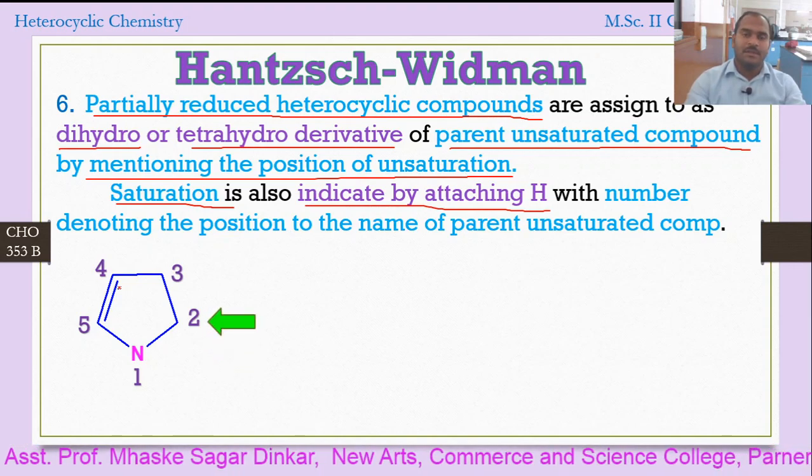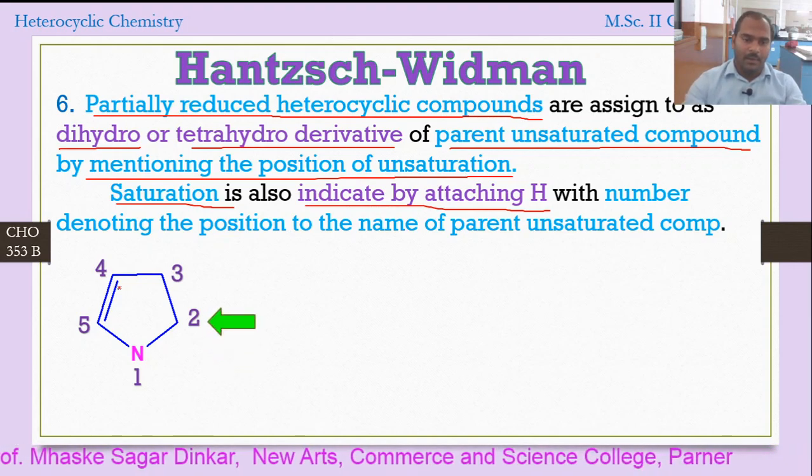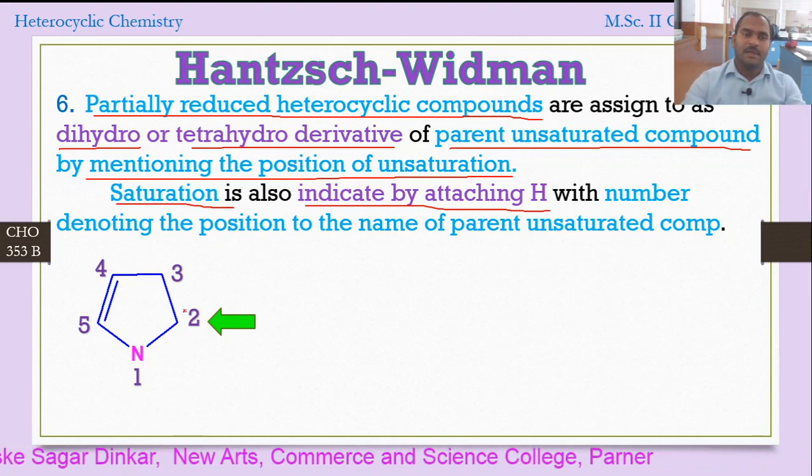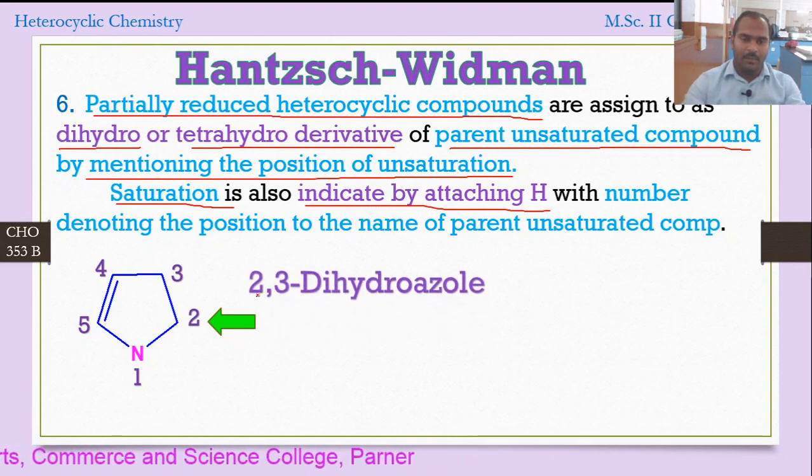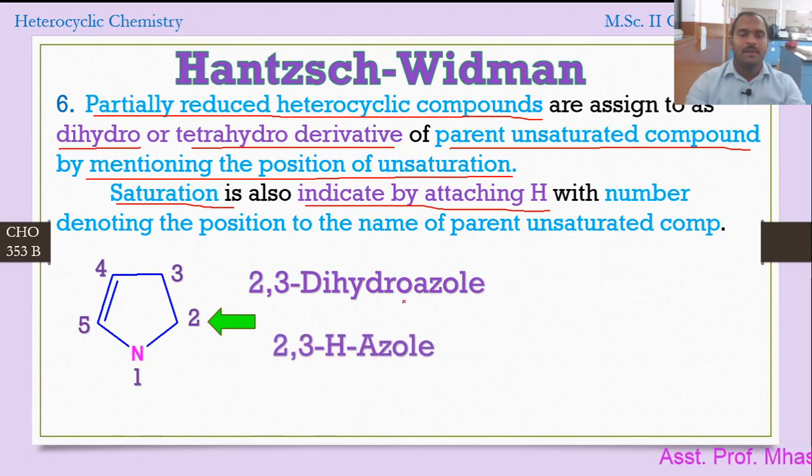For this compound, what should be the name? Now at which position is there a saturation? At second and third position there is a saturation. So we have the name 2,3-dihydro. Okay, one hydrogen is added, so dihydroazole, that is the name of the compound. Okay, that is the name with the IUPAC. What is the other possible name?